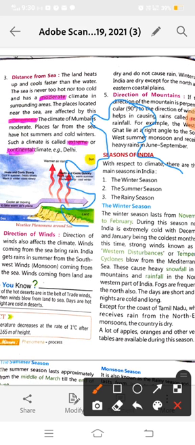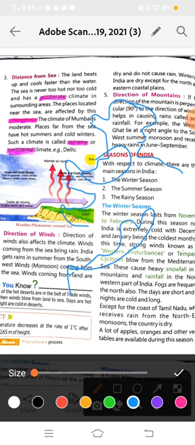See, as you know, here is our Rajasthan. Okay, this is our Rajasthan, and the Aravalli mountains are like this, they are parallel like this in this direction, and winds come from the Arabian Sea.